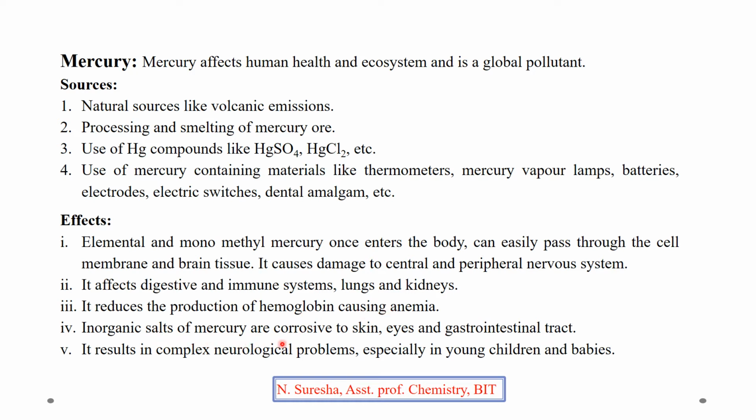Inorganic salts of mercury are corrosive to skin, eyes, and the gastrointestinal tract. The gastrointestinal tract, eyes and skin will be affected by the mercury species present in the inorganic salts. It results in complex neurological problems, especially in young children and babies below 10 years of age. So in this way, if mercury species are present in soil, water or air beyond the permissible limits, it affects human and plant life.